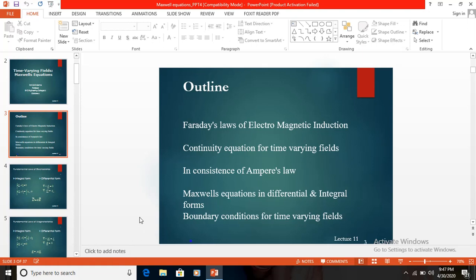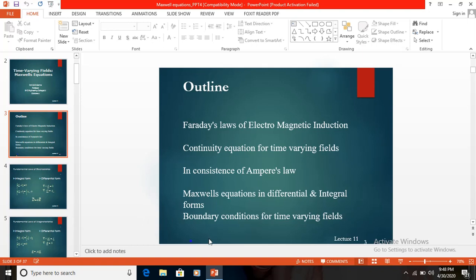The field parameters like E, H, D, B, that is, electric field strength, magnetic field strength, electric flux density and magnetic flux density, in static form are to be represented. As we know, there are three types of coordinate systems.